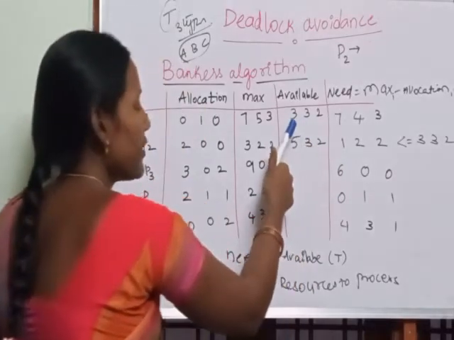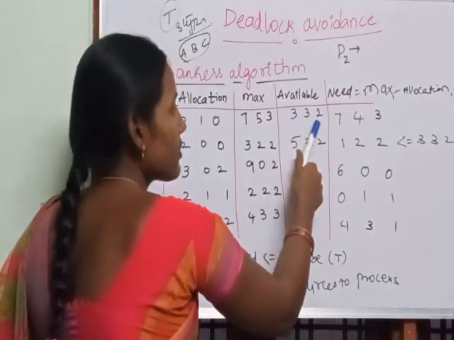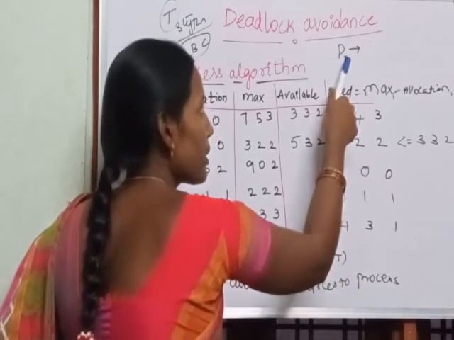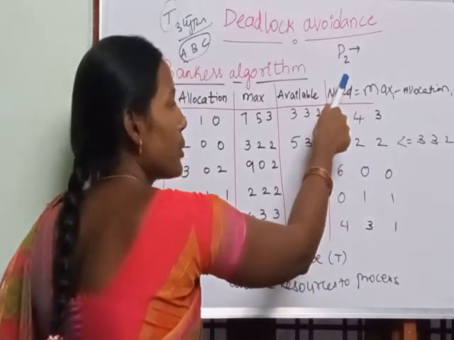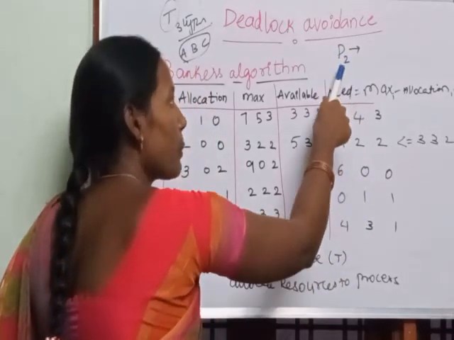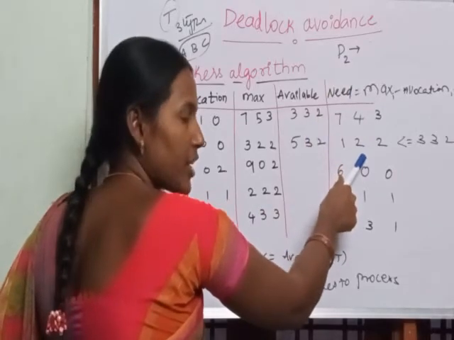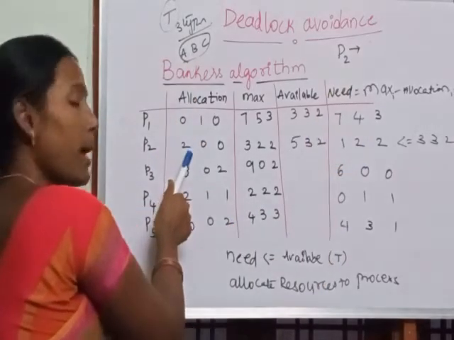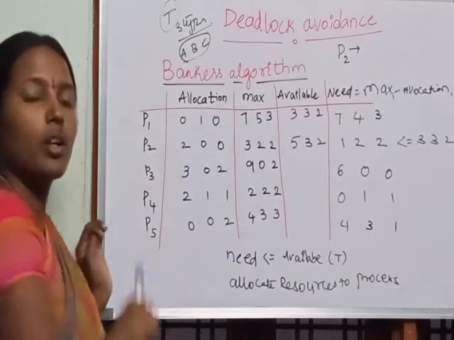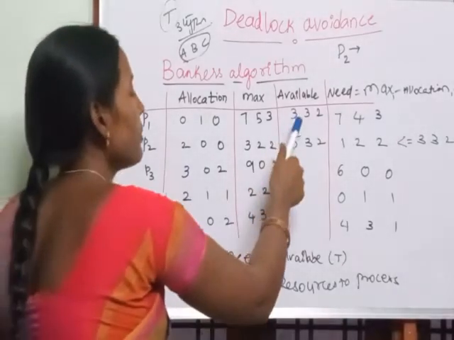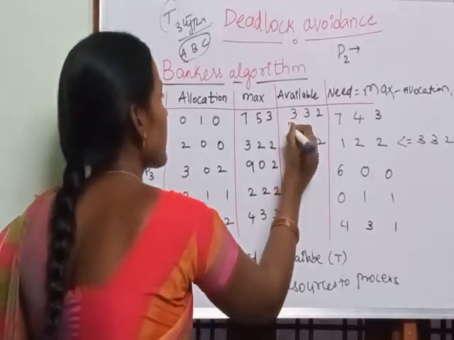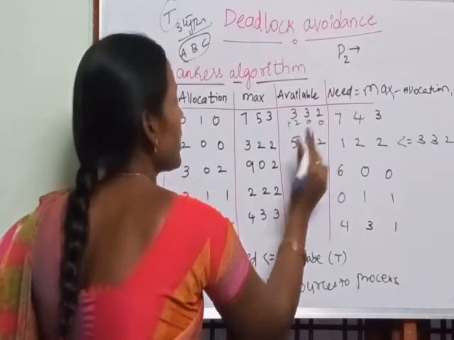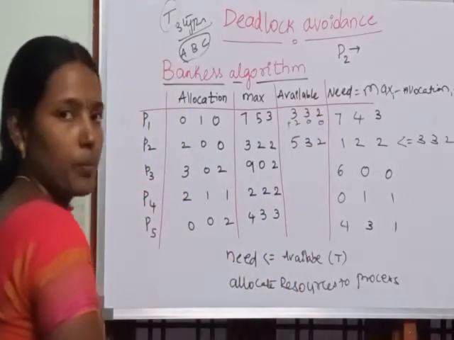That means previously it has 3, 2, 2. So out of 3, 3, 2, 1, 2, 2 is given to the process P2. It has executed. It has finished with the task. So P2 will return presently given resources as well as pastly given resources to the operating system. So how much will it be? 3, 3, 2 plus 2, 0, 0, that is 5, 3, 2. Clear?